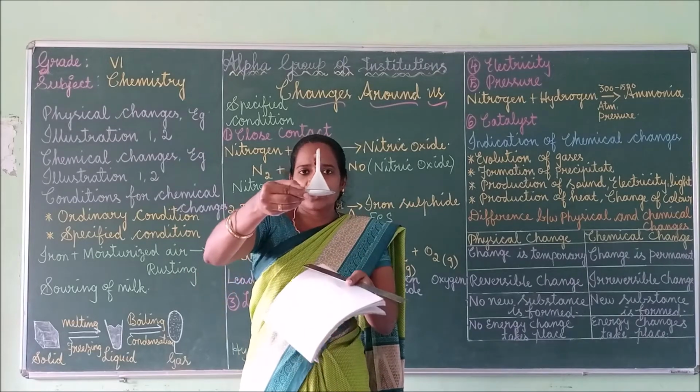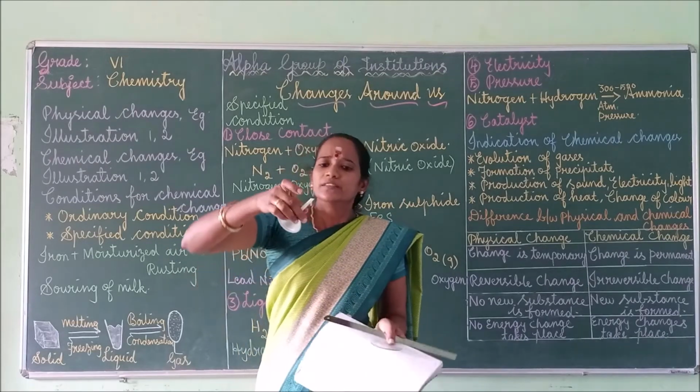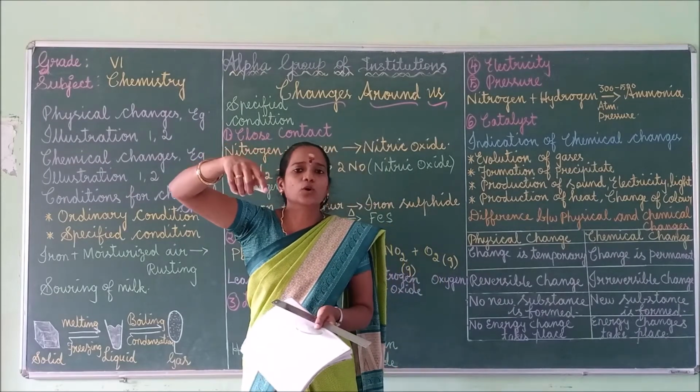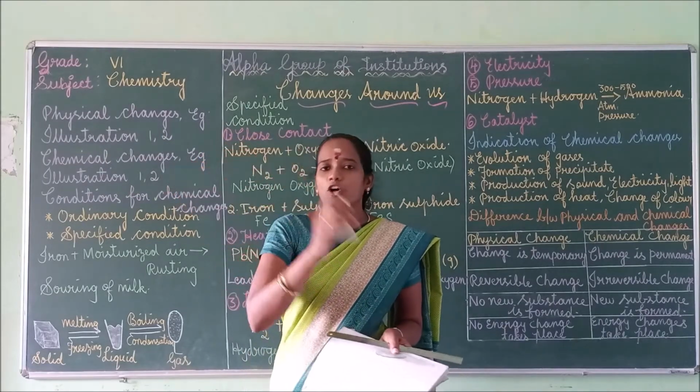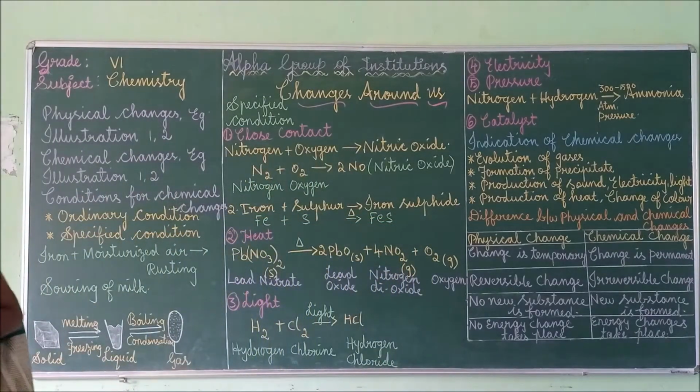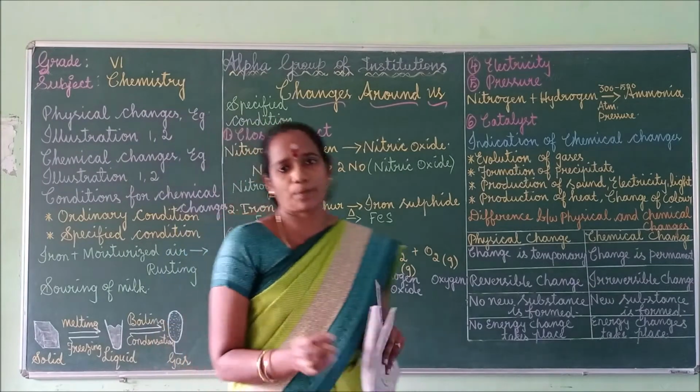And this is the stem of the funnel, isn't it? So the stem of the funnel you have to close with a cotton plug.